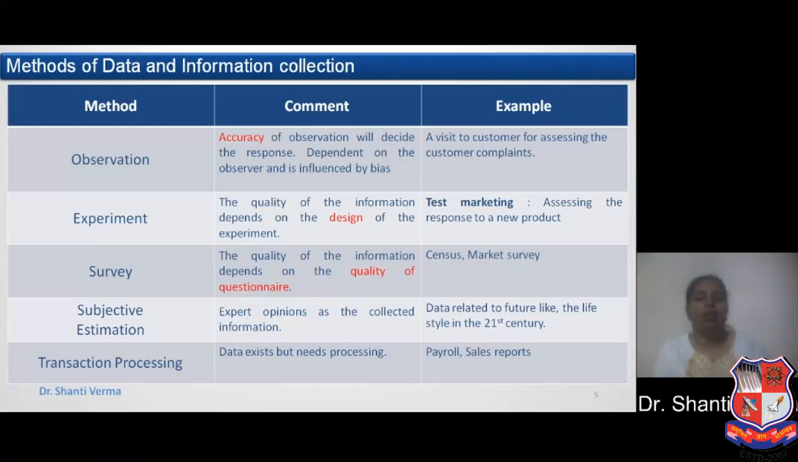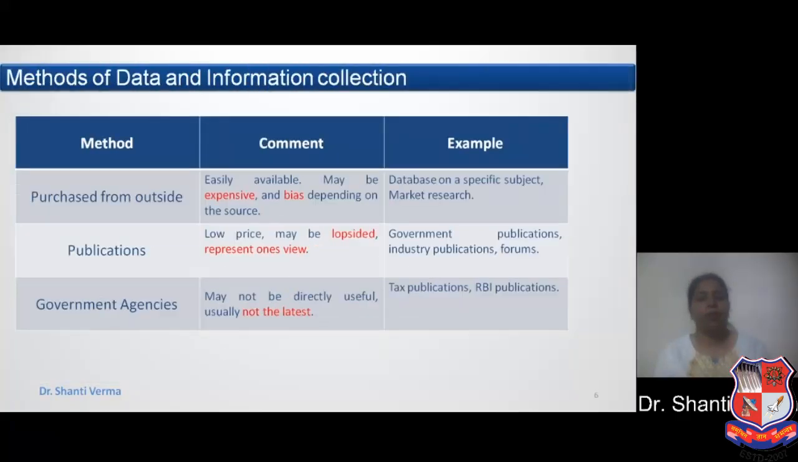The next is transaction processing. The data exists but needs processing. Means in transaction processing, data is raw. We have to first process it, then it can be used. For example, payroll and the sales reports. All these four, observation, experiment, survey, and subjective estimation, are for a specific problem.